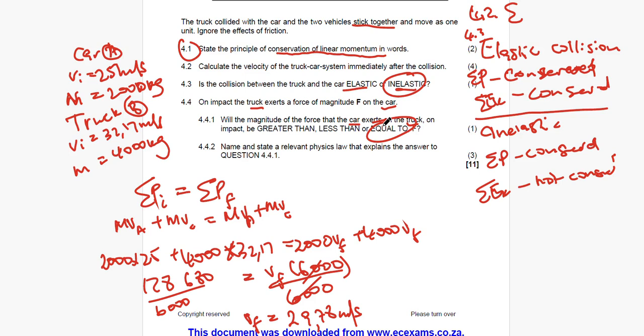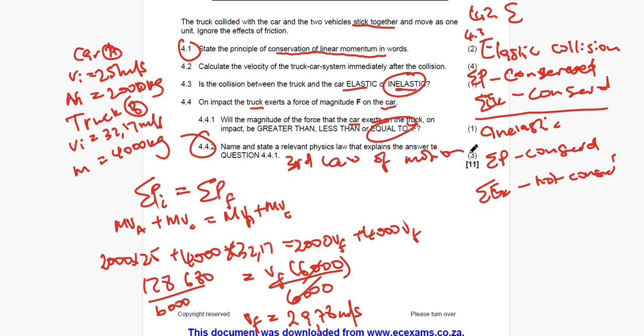Name and state the relevant physics law that explains the answer, right? The physics law that explains this answer, that is equal to, is Newton's third law of motion.